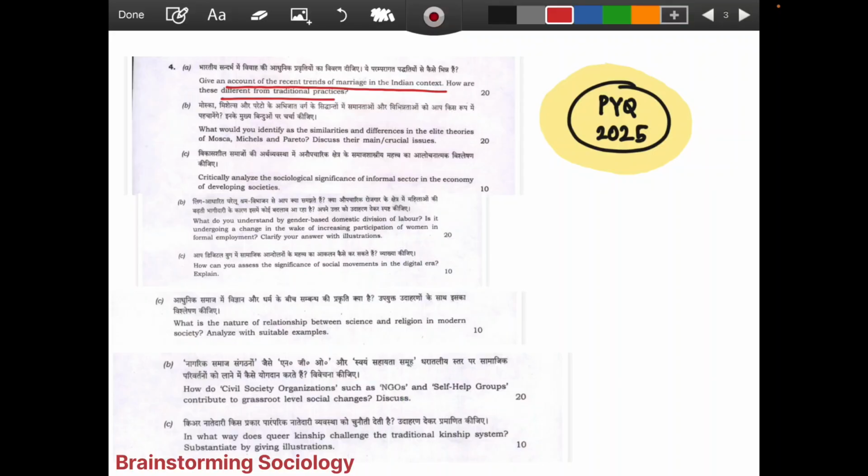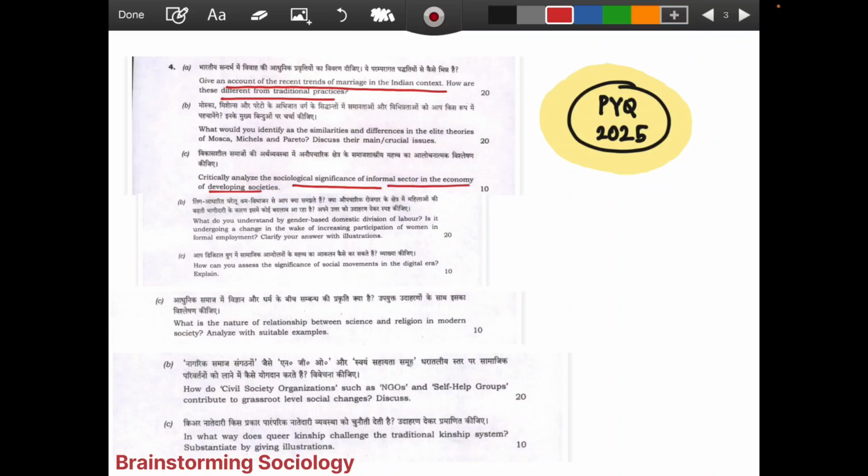We can talk about it from different dimensions: what the postmodernist thinks, what the feminist thinks, what the queer thinks, what structural functionalism says. If we develop this lens, we can, without any worries, develop better answers than our competitors. Again, if I go for the next question, like the sociological significance of the informal sector in the economy of a developing society, how can we think from different perspectives?